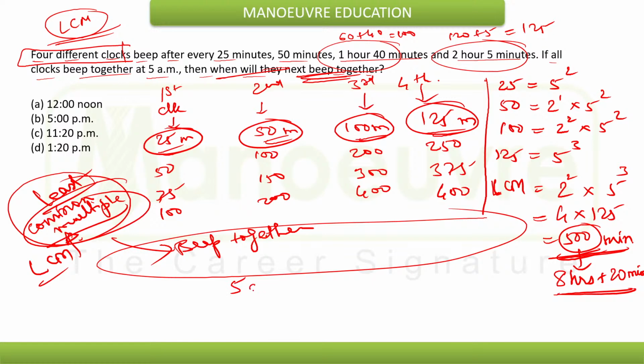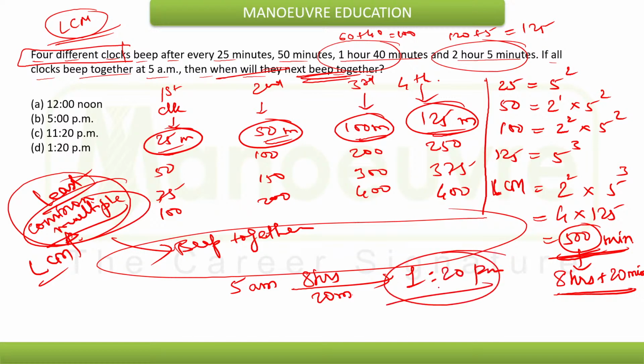So if it is 5 a.m. here, after 8 hours 20 minutes, after 8 hours it will be how much? 5, then 7, and then it will be 1 p.m. And then 20 minutes, that will be 1:20 p.m. So they will next beep together at 1:20 p.m. So that will be the clear answer.